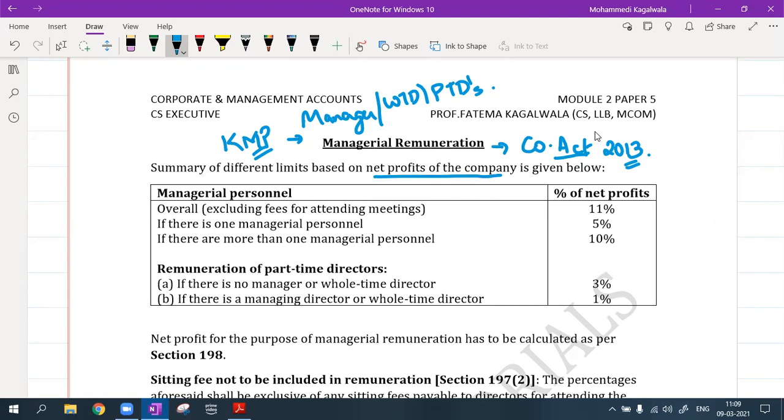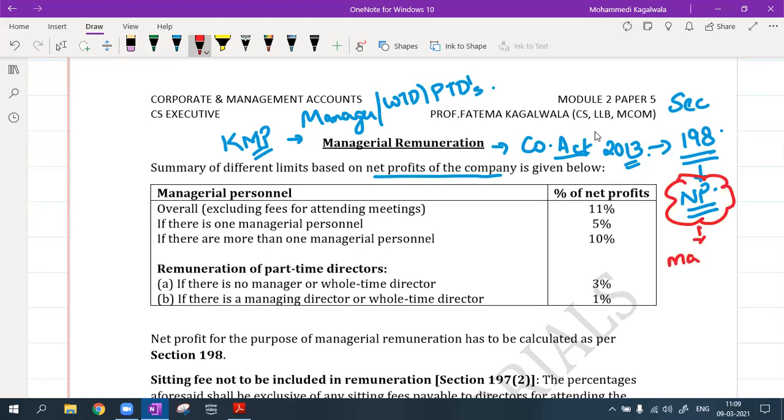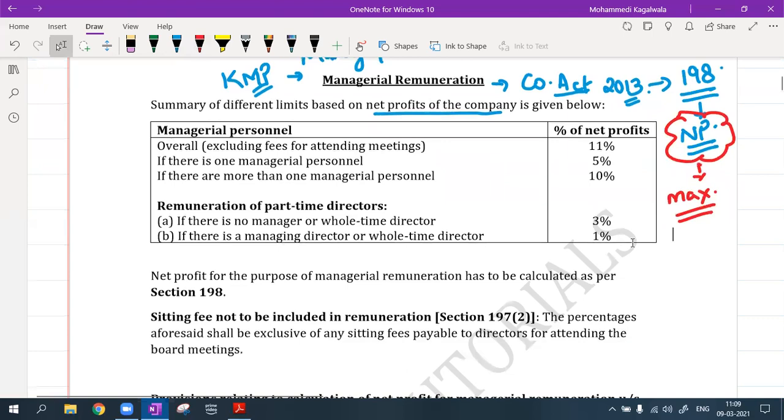Companies Act 2013 under section 198 tells us to first calculate the net profit the way they tell you, not the book profit. Not what you are showing in your P&L; the net profit of the company's P&L is not what we use. We are going to tell you how to first come to the net profit as per section 198. Then, based on that net profit, you will take the maximum remuneration which is allowed under the law. Now how much is the maximum remuneration? They have already told us.